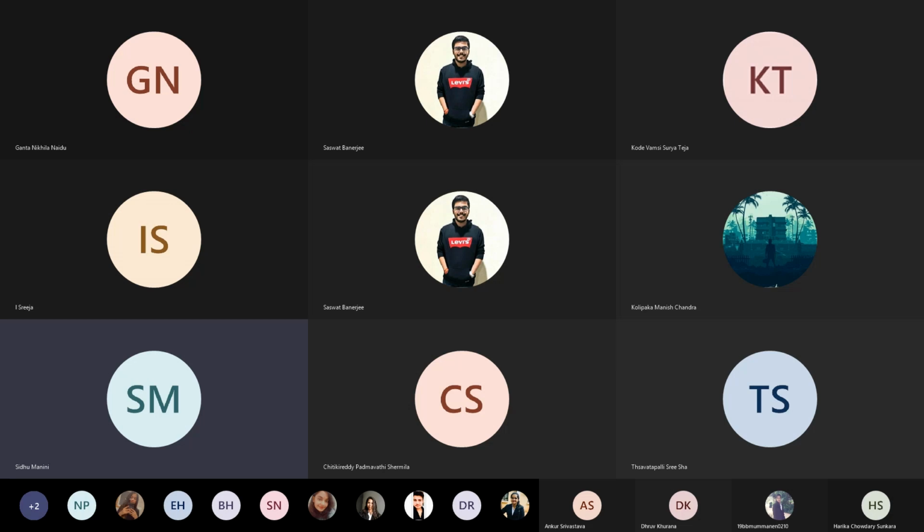Now let's first read section 9 and then we'll decipher each ground separately. Section 9, Absolute Grounds for Refusal of Registration. The trademarks, first ground, which are devoid of any distinctive character, that is to say, not capable of distinguishing the goods or services of one person from those of another.